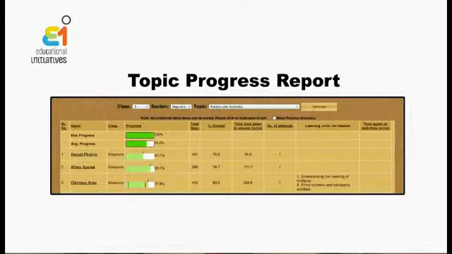The second one is the topic progress report, which gives you a detailed insight about the topic which your students are doing on MindSpark. Topic progress report provides you how the student is working on a particular topic, whether the child has gone to a lower level or has gone to a higher class level, or there will be certain areas where the child is stuck.